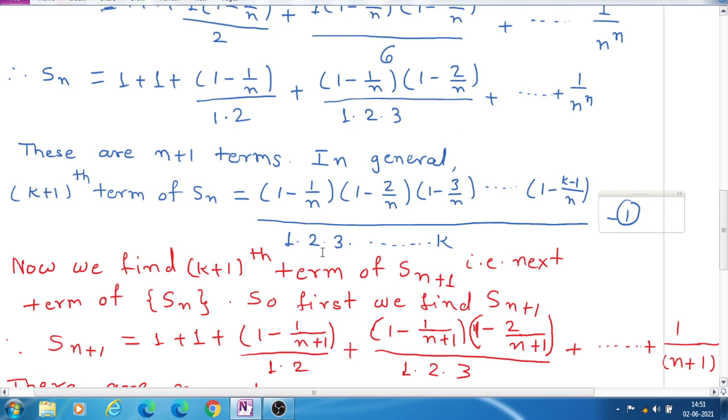So, here the k plus 1th term will be, we write first all the brackets and dash dash, and for the last, we don't know what k is, therefore the last term of that is 1 minus k minus 1 upon n, divided by 1 into 2 into 3 into k.